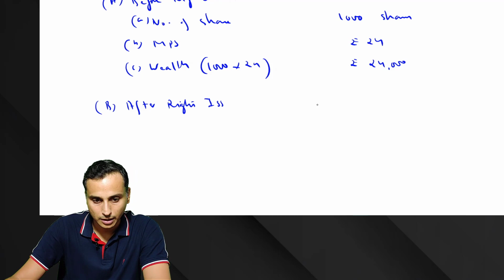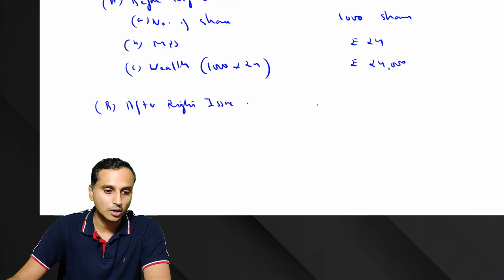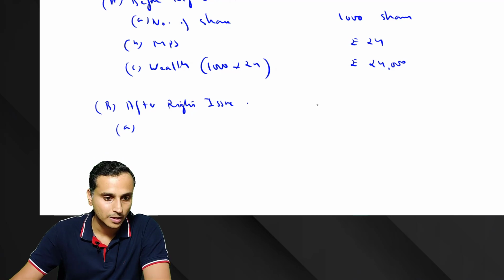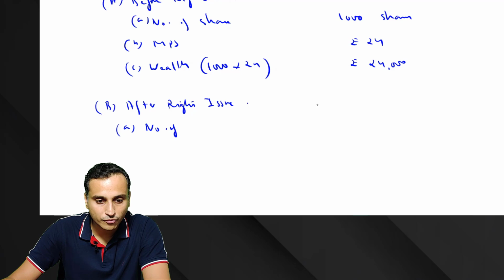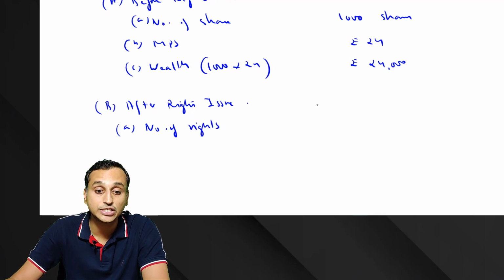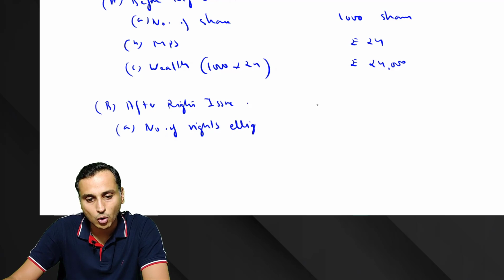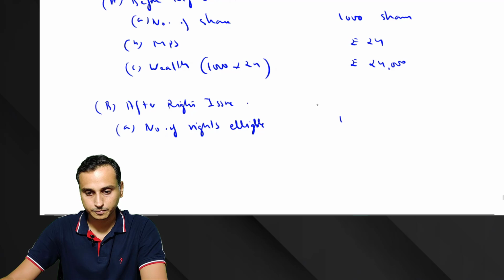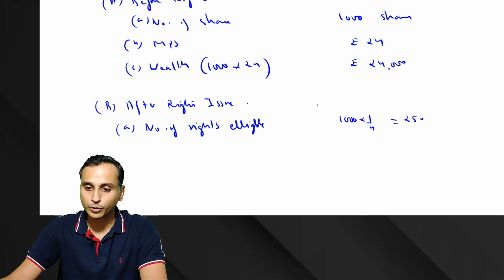Next case. Let's see what happens after the rights issue. This time our fellow is not subscribing, but he is selling the rights. So after the rights issue, number of rights eligible. He did not subscribe, but to how many rights was he eligible? 1000 into 1 by 4, so 250 shares.